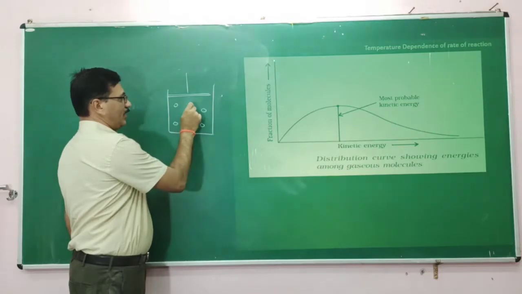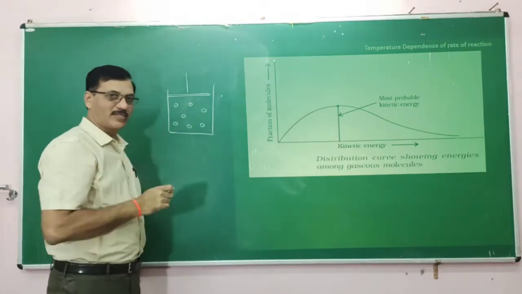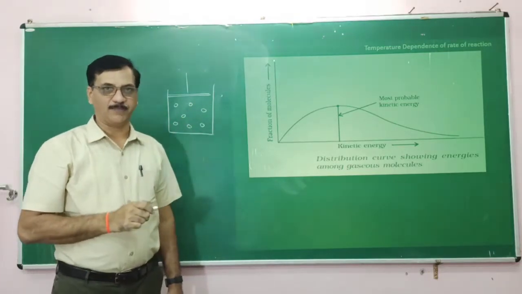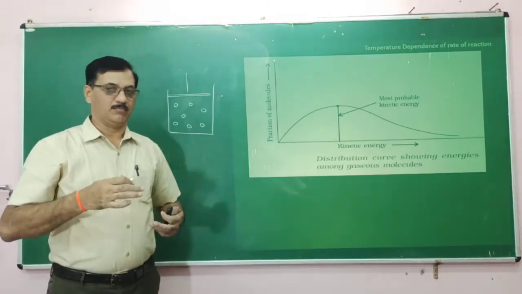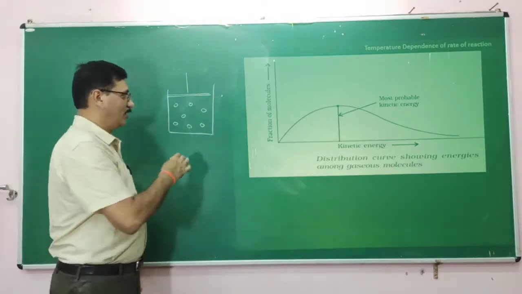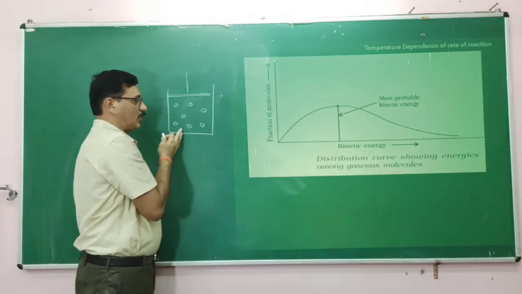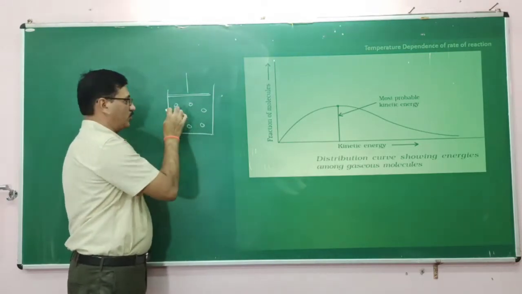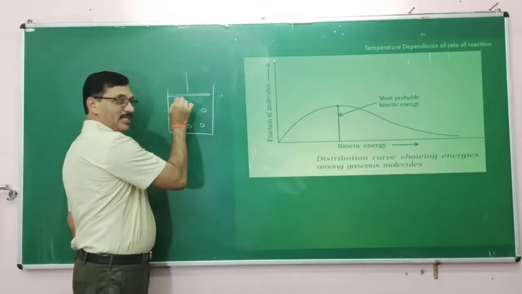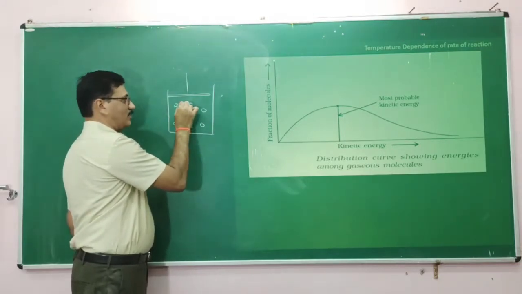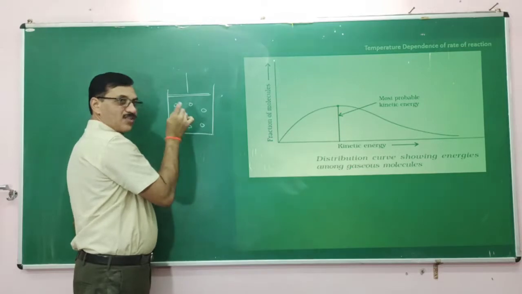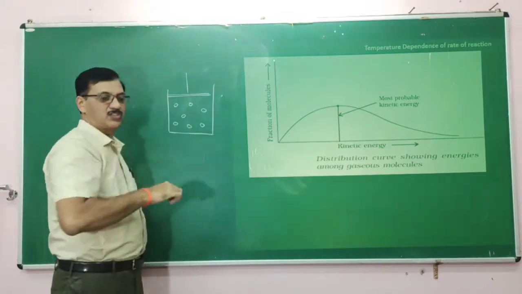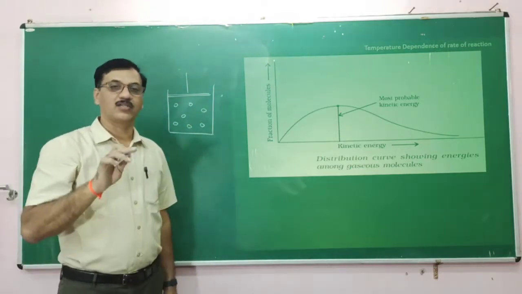Now, each atom may not have the same energy. I am giving you the model of a gas. In a gaseous mixture, even though it contains only one kind of gas, the atoms of the same gas in a reaction mixture may not have the same energy.